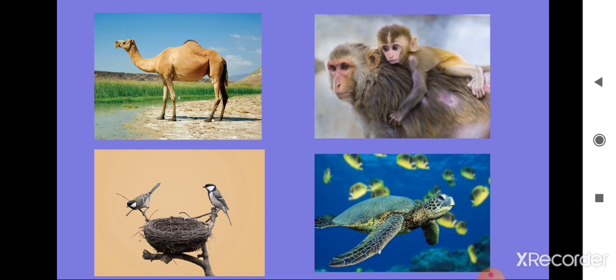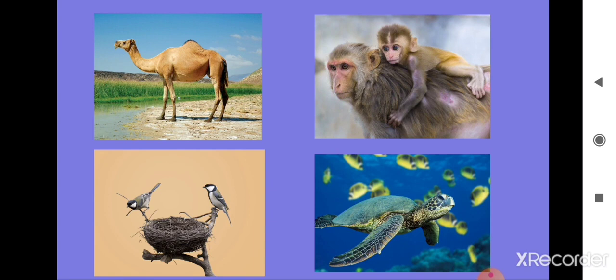Examples: fish, snail, turtle and crabs. They have fins for swimming in water. Most aquatic animals have gills that help them breathe oxygen dissolved in water. Some, like the whale, breathe through lungs.